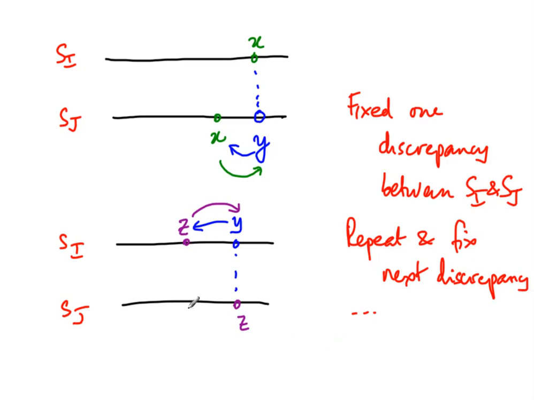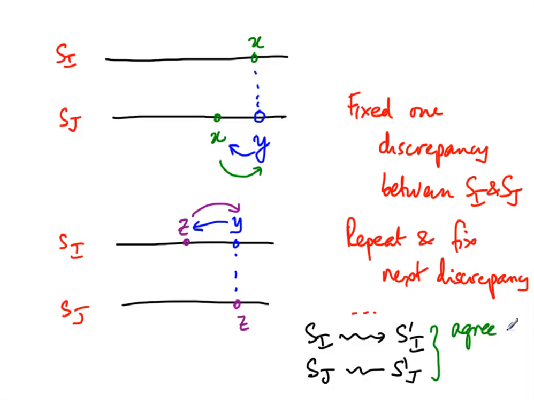Sometimes I change J, sometimes I change I, depending on what happens. In general, I would have changed both, and I would have gone from Si to some S prime I, and from Sj to some S prime j, and the property that I have is that these two now agree on common jobs. Every job that is in both I and J is executed at exactly the same time in S prime I and in S prime j.